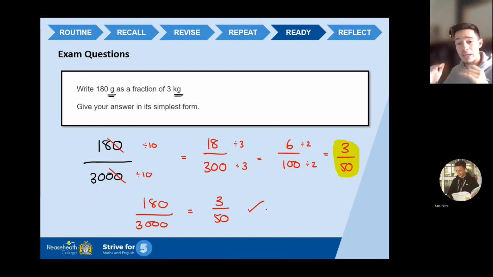So on a calculator paper, type it in, press equals, you're there. On a non-calculator paper, you need to divide by a number that goes into both as low as you can go, okay? Until you arrive at a point where you think it can't get any lower, okay? Right.